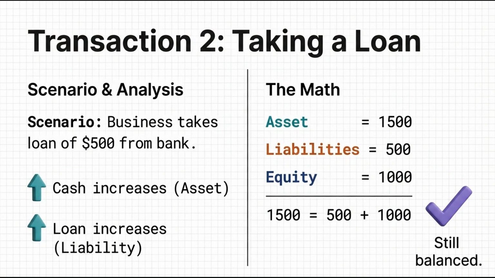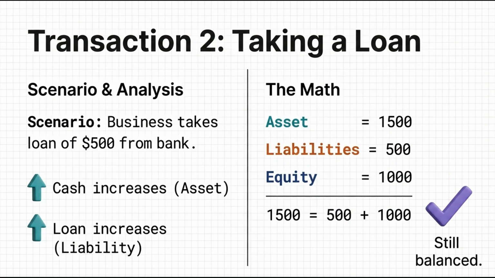Our liabilities are now $500, equity remains 1000, and assets move from $1,000 to 1500. That means we are still in balance. I hope you understood these transactions.